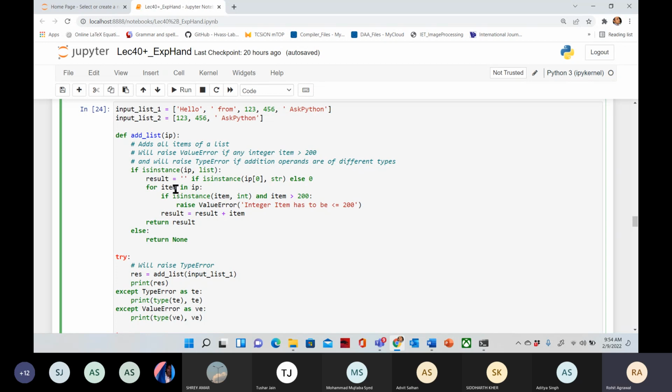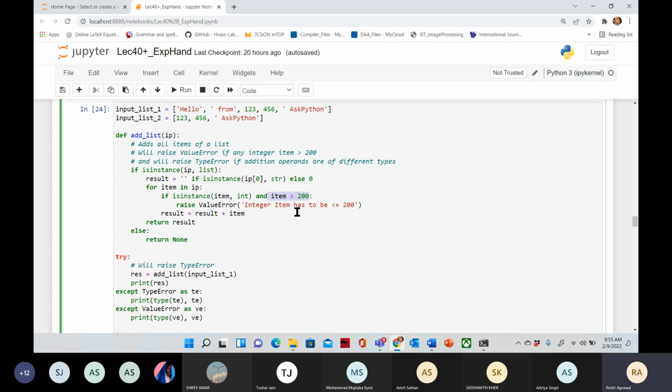and item, what is item? For item in IP, and IP is this. So this is item. Item here is not an integer, so this will not execute. Then the second one, hello, is again not an integer, so it will not execute. Now the third one is 1, 2, 3. Is isinstance item an integer? Yes, it is an integer. And is item greater than 200? No, it is not greater than 200. So we are adding only those integers which are greater than 200.